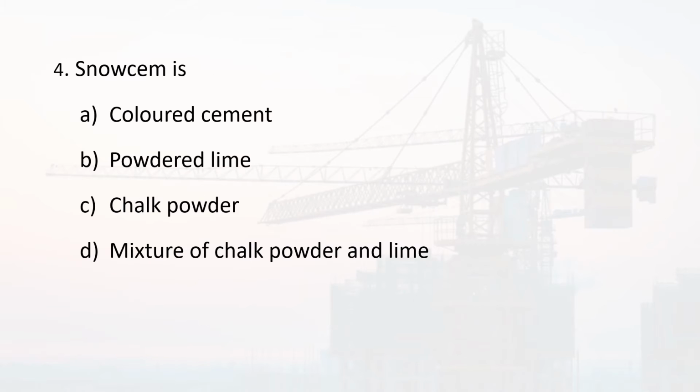Next question, snow cement is option A, colored cement, option B, powdered lime, option C, chalk powder, option D, mixture of chalk powder and lime. The correct answer is option A, colored cement. Snow cement is a colored cement.